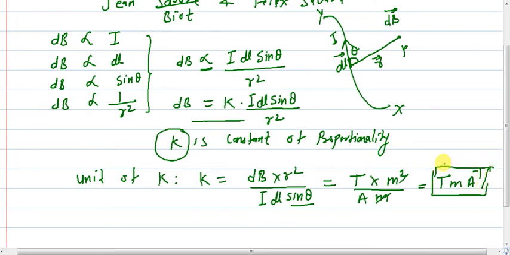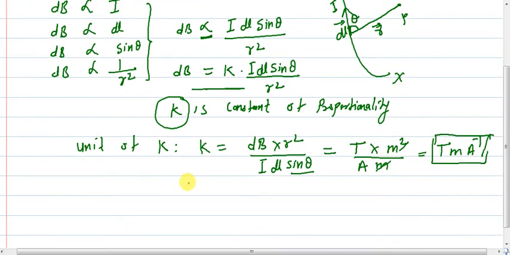Okay, now what is its value? So basically k is nothing but mu naught upon 4 pi. Like in Coulomb's law, the constant of proportionality was 1 upon 4 pi epsilon naught. Similarly here mu naught upon 4 pi is that constant, and its value is 10 raised to minus 7, and the unit is Tesla meter per ampere.